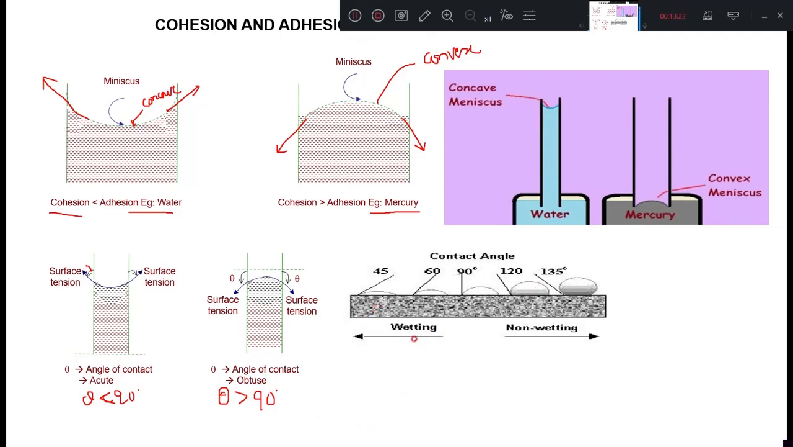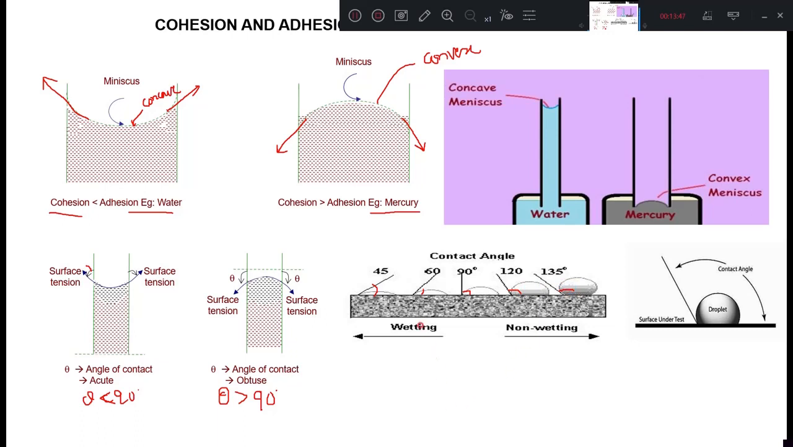I have mentioned two types of liquids here. One is a wetting liquid, the other one is a non-wetting liquid. For a wetting liquid, the angle of contact is the angle between the horizontal and the tangent drawn on the surface of the liquid. This is 45 degrees, this is 60 degrees, this is 90 degrees, this one is 120, 135.